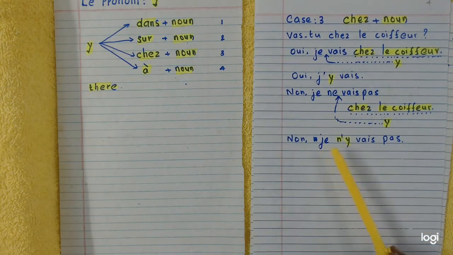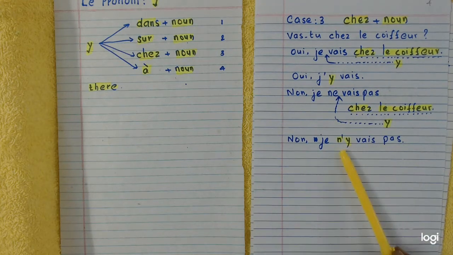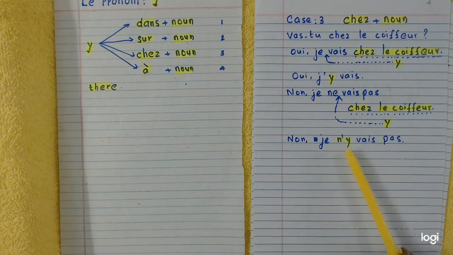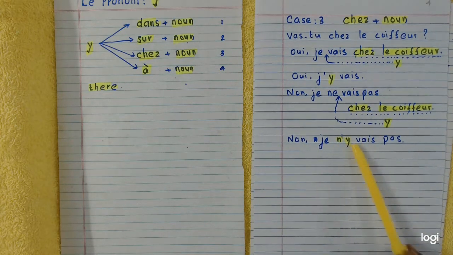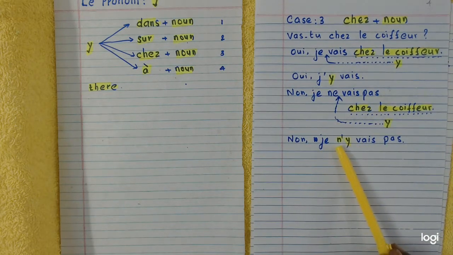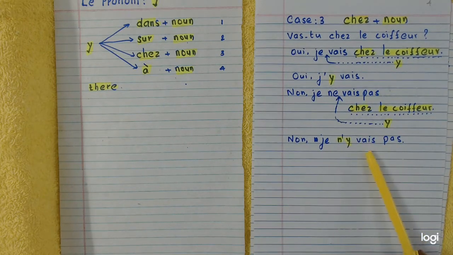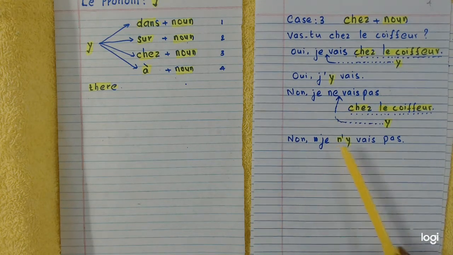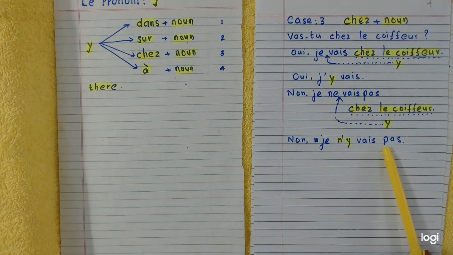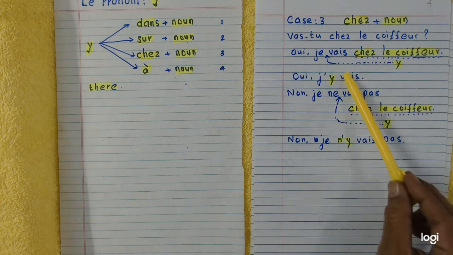No, I do not go there. Y is written before aller as usual, and you place ne after the subject, pas after the verb. This is the third application.